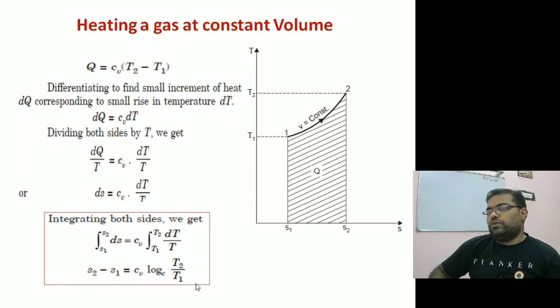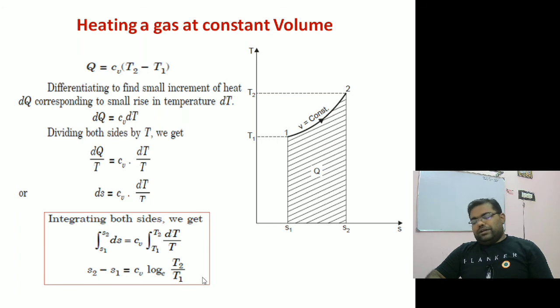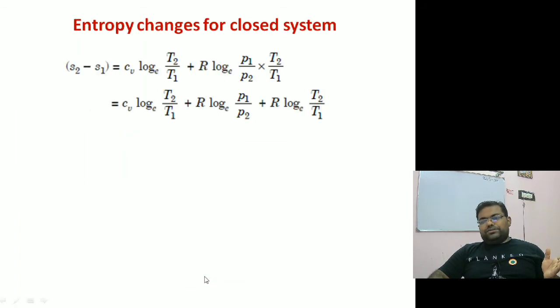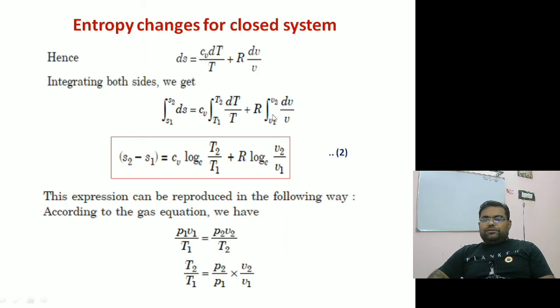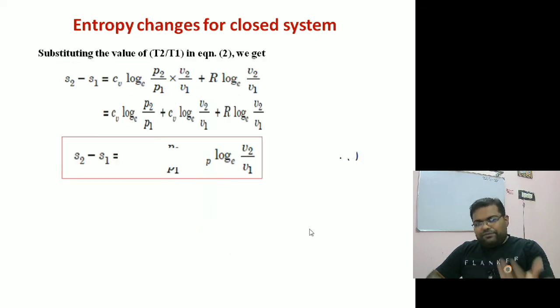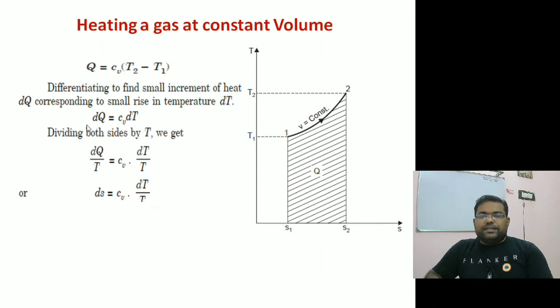Or if you know the first formula that we used, you can utilize this formula to find out the change in entropy for a constant volume process. If you put V2 is equal to V1, this term will vanish. So I can get the change in specific entropy is equal to Cv ln of T2 by T1. Or you can derive it from the basic fundamentals: dq is equal to Cv dT, so dq by T is equal to Cv dT by T, so ds is equal to Cv dT by T. Like that you can derive.